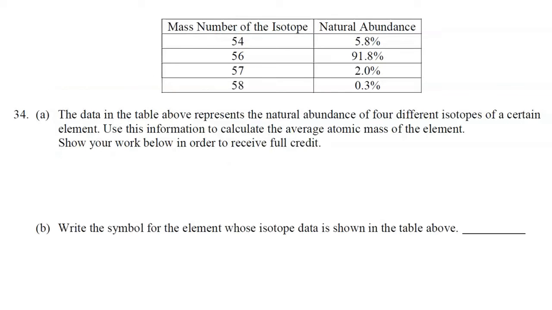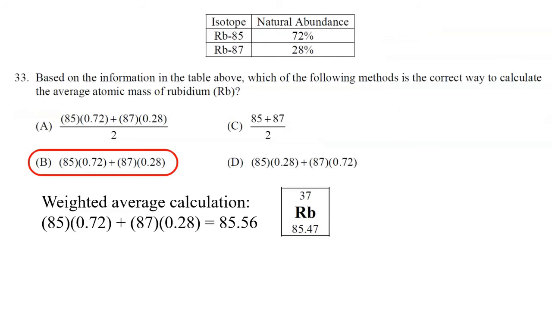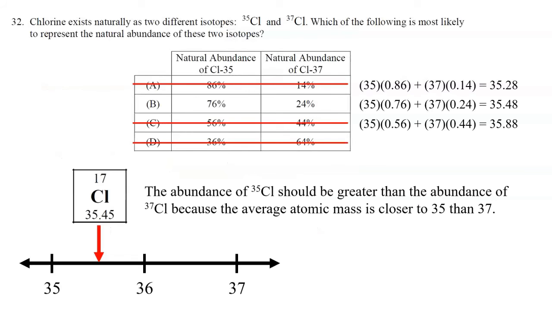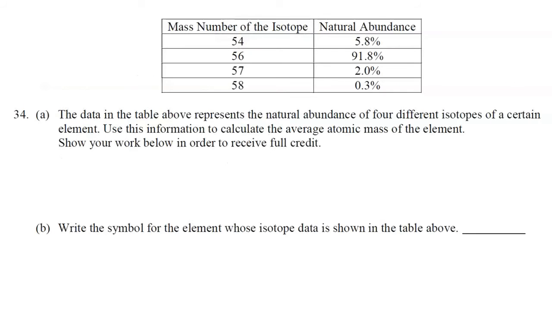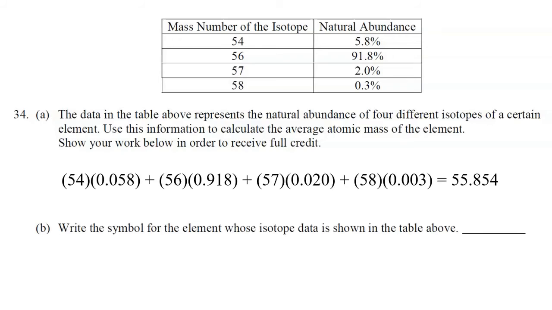All right, now 34 is not a multiple choice question, but you have to do that same type of calculation that we talked about in question 33 as well as in question 32. So here, set up the calculation by multiplying the mass number of each isotope by the natural abundance as a decimal. So we'll start with 54 times 0.058 plus 56 times 0.918 plus 57 times 0.020.